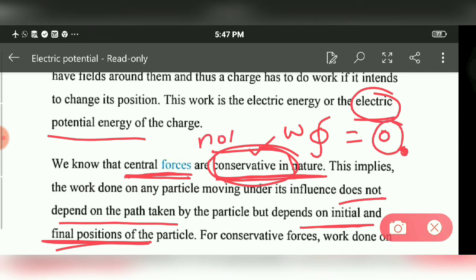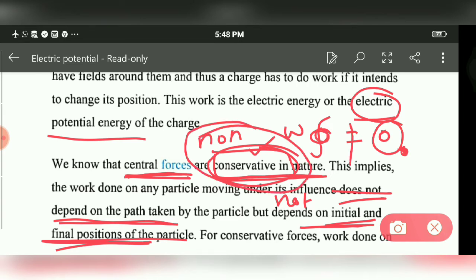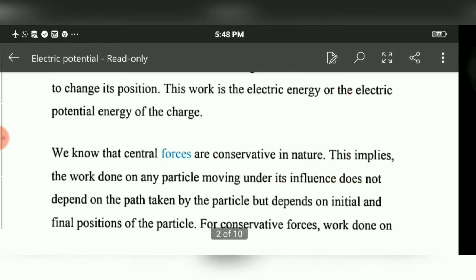Non-conservative forces are the opposite in nature: they depend upon the path followed, but not upon the initial and final position. For those forces, work done around a closed path is not equal to zero. But electric forces are conservative forces.